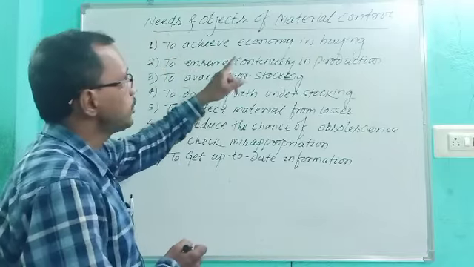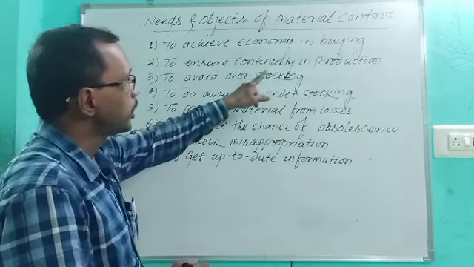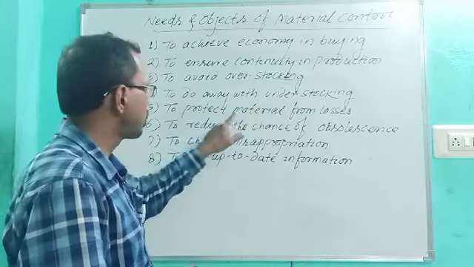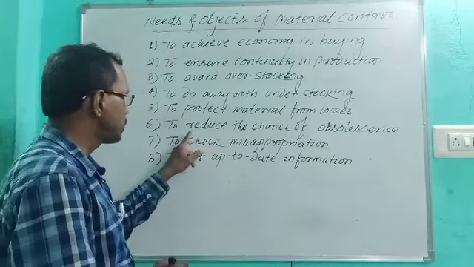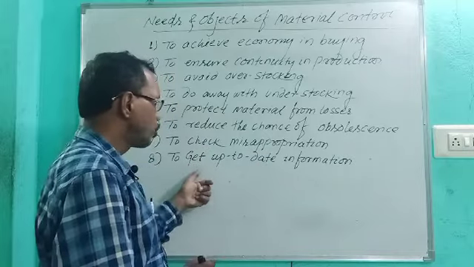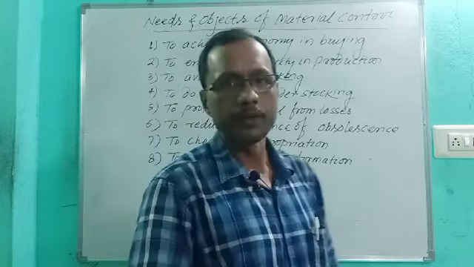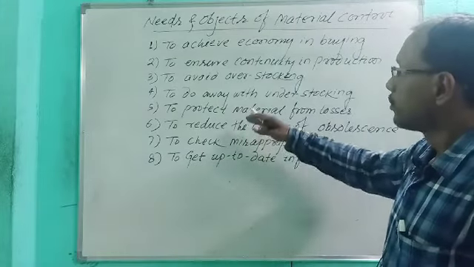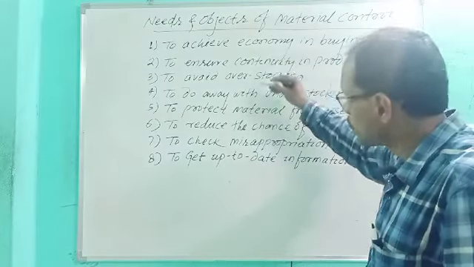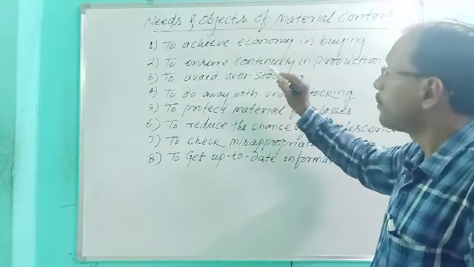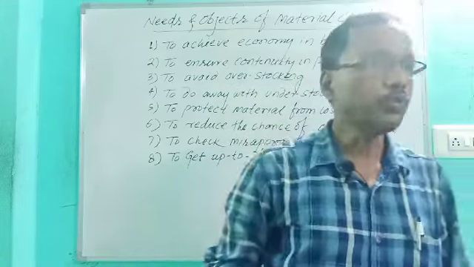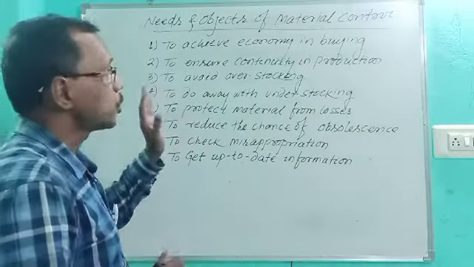The needs are to achieve economy in buying, to ensure continuity in production, to avoid overstocking, to do away with understocking, to protect material from losses, to reduce the chance of obsolescence, to check misappropriation, to get up-to-date information. So these are the points upon which we have to analyze, because the main objectives or needs of material control depend upon these points, and these are the most vital points upon which we have to depend, because material control is most vital.